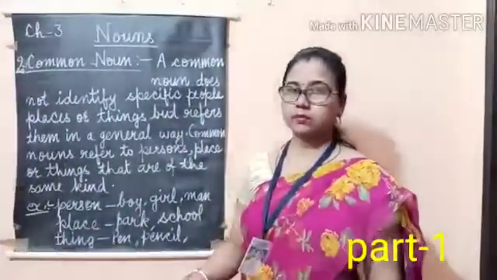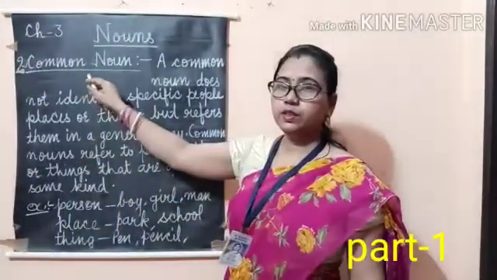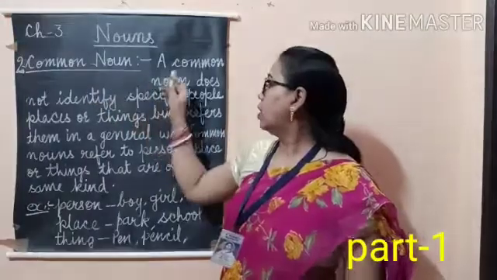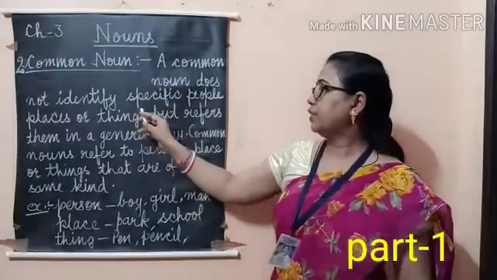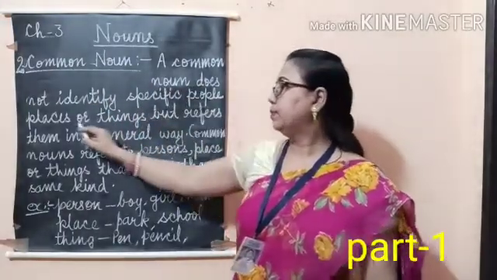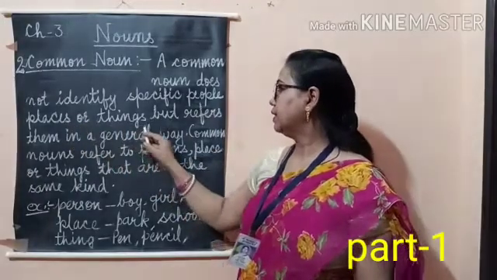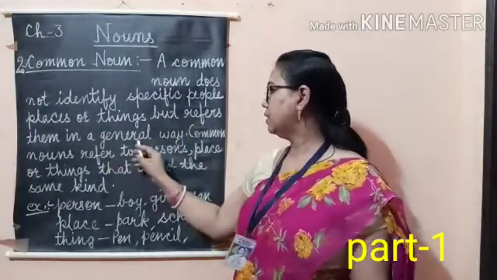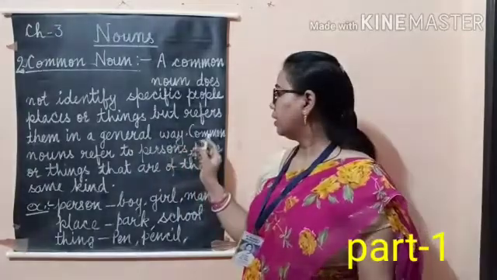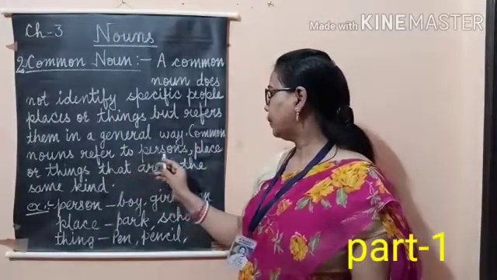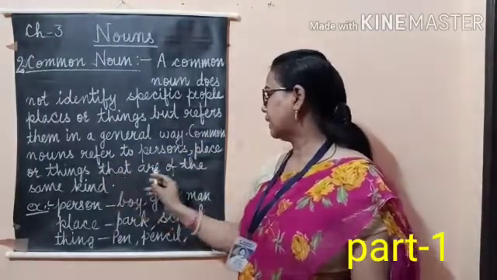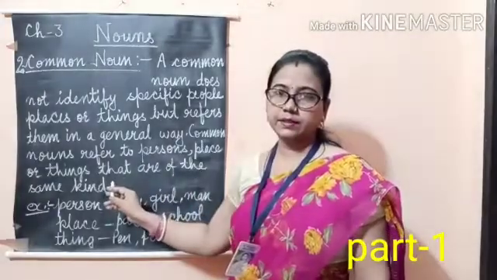The second kind of noun is the common noun. A common noun does not identify specific people, places or things, but refers to them in a general way. Common nouns refer to persons, places or things that are of the same kind.